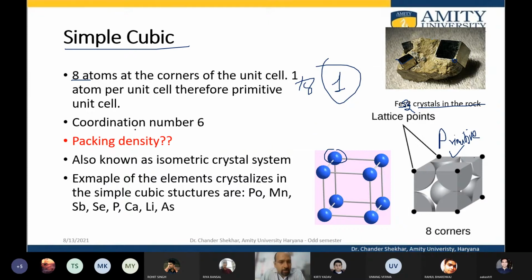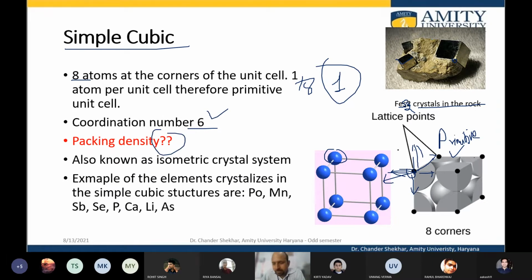Primitive unit cell, and because each corner is having 6 nearest neighbors along positive x, negative x, positive y, negative y, positive z, and negative z. Okay, so as the coordination number, we will calculate the packing density.